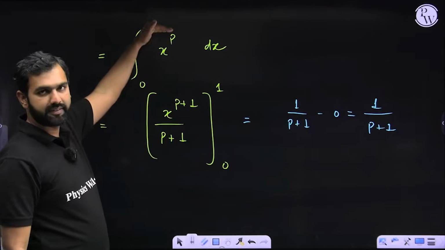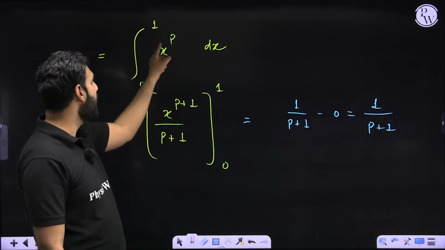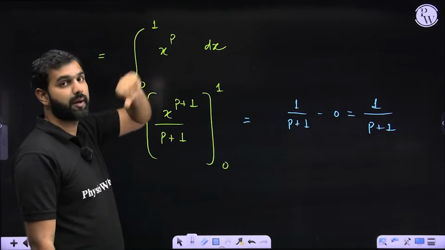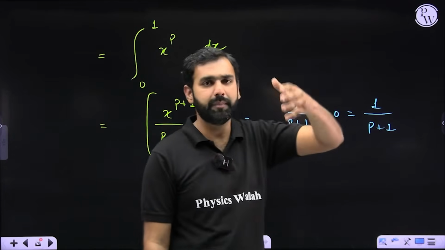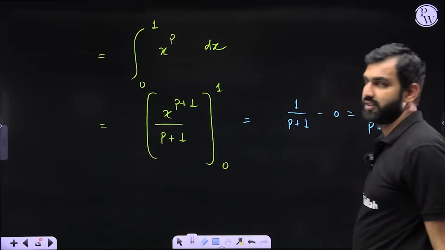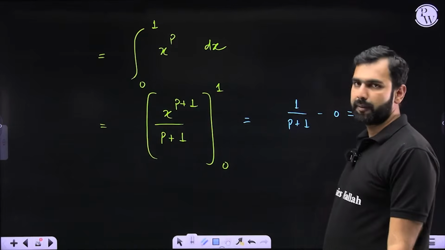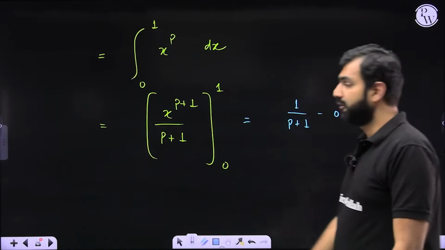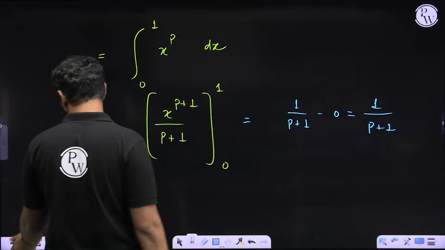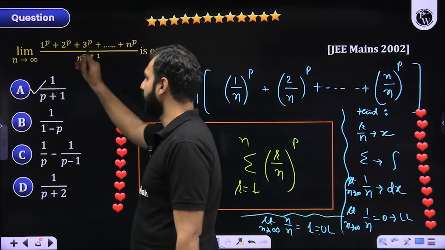0 to 1 limits, integration dx, r by n becomes x, so x to the power p. And we know how to integrate x to the power p because p is an arbitrary constant. So it is x to the power p plus 1 upon p plus 1, with limits 0 to 1. The answer will be 1 upon p plus 1. That is what you are given in option A.